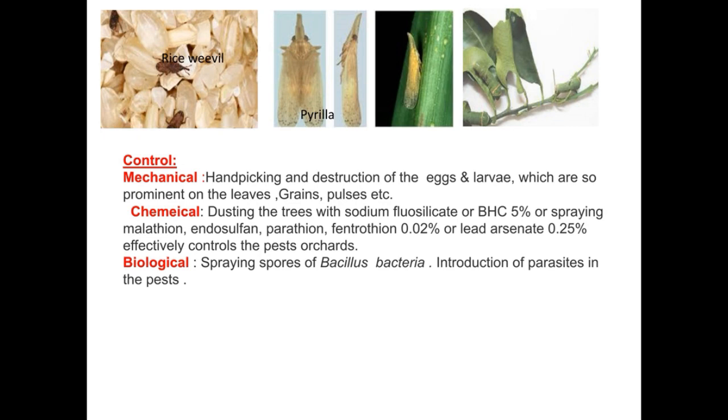Control. There are generally cultural or mechanical control, then chemical control and biological control. In mechanical control, generally hand picking and destruction of the eggs and larvae is carried out. In chemical control, we can use chemicals as spray. In biological control, we use bacteria or introduce parasites of the pest. So for the protection of crops and grains, we need to control these pests by using the different controlling methods. Thanks.